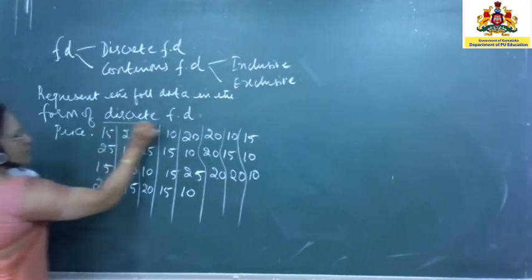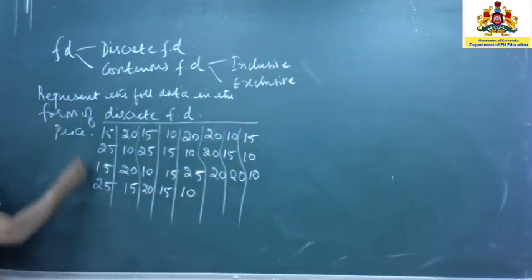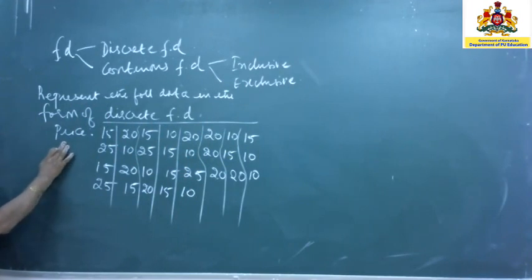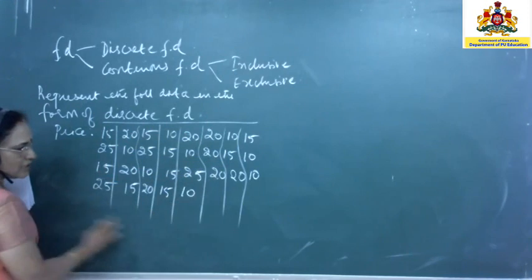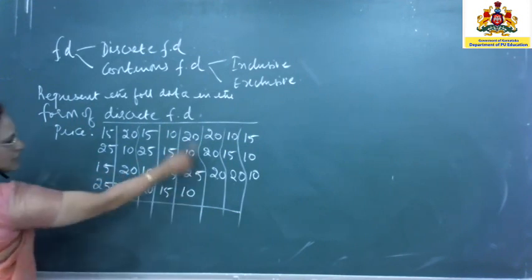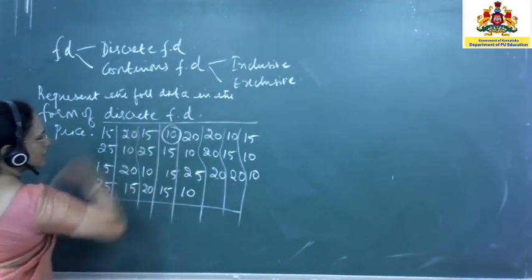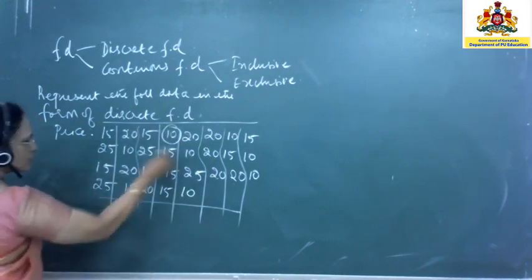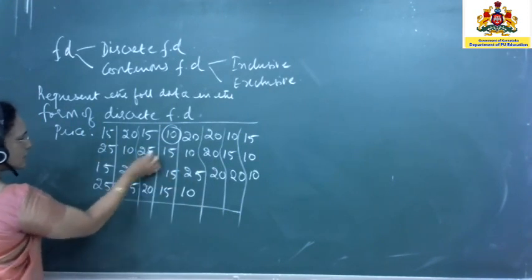Whenever you are given a table like this, first find out what the variable is. Here the variable is price. After that, go through the entire data and find out the least value and the highest value. Here the least value is 10. What is the highest value? It is 25. You may have all 3 cases here.